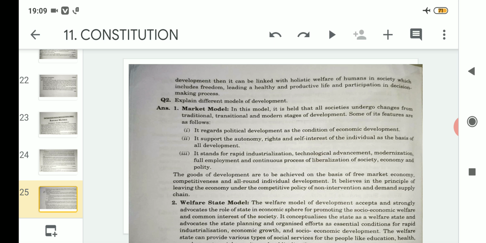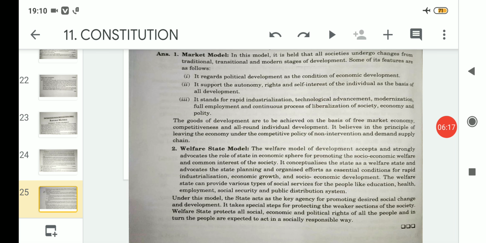And then it can be linked with the holistic welfare of humanity and society, which includes freedom, leading a healthy and productive life, and participation in decision making process. That means if basic problems like poverty, unemployment are solved, then people will of course lead a healthy and productive life. And when the people will start leading a healthy and productive life, they will participate in decision making process also.